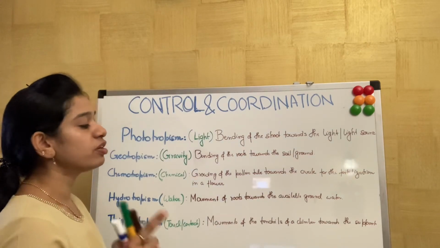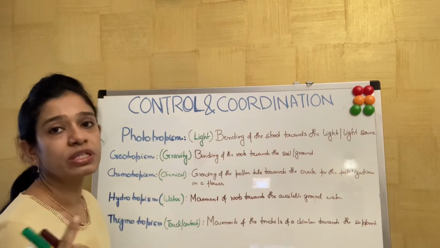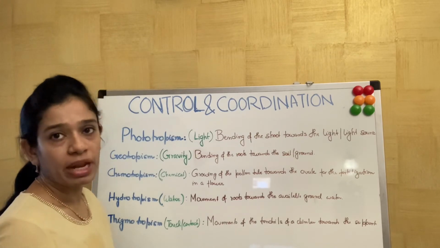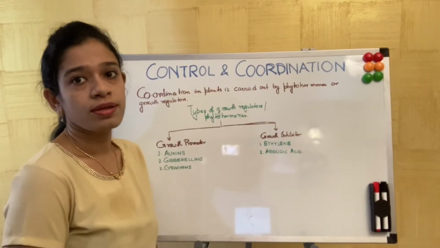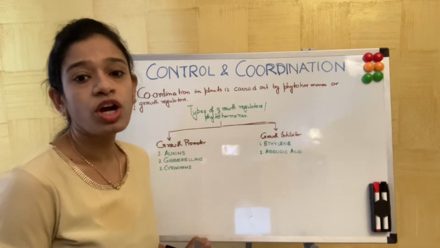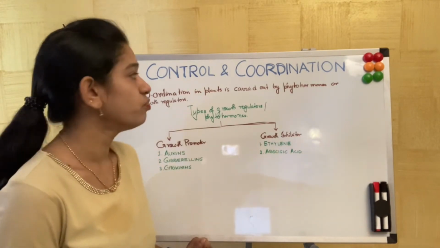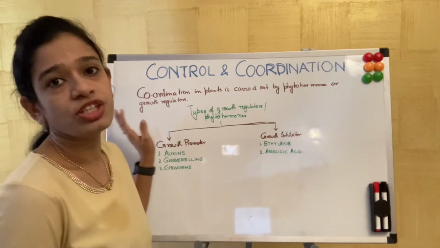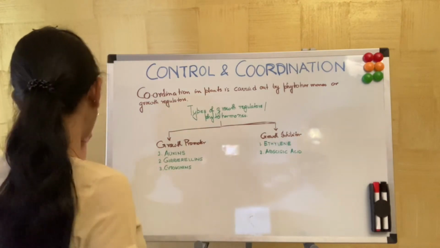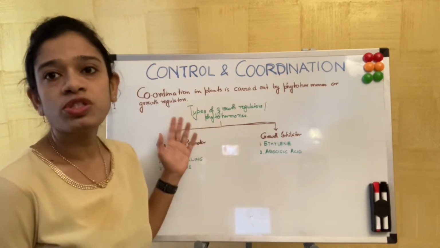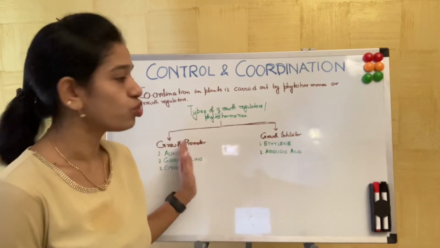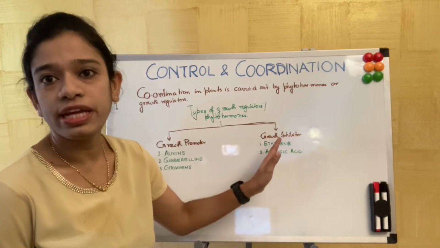It is movement of the tendrils of a climber towards the support that is provided for the growth of the plant. So after knowing about the 5 types of tropism, we'll talk about the coordination in plants, which is carried out by the phytohormones or the growth regulators. Now, phytohormones or the growth regulators can be divided into 2 types, that is growth promoter and growth inhibitor.